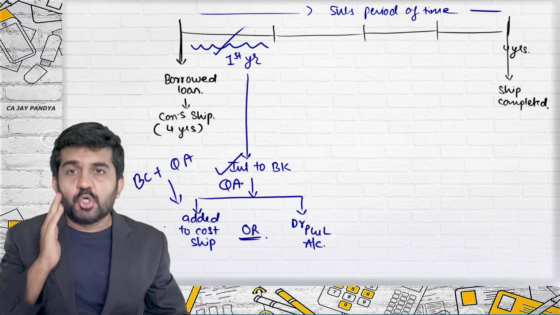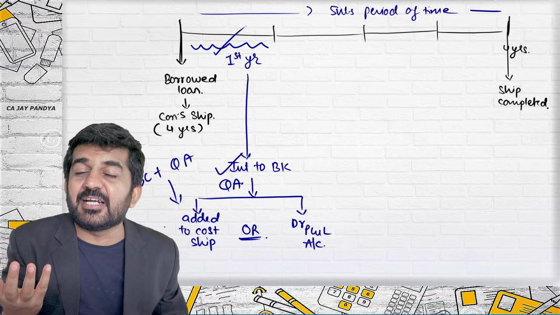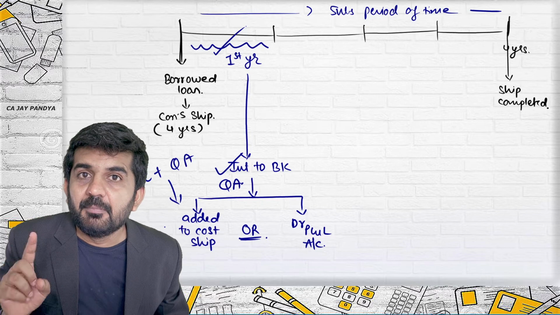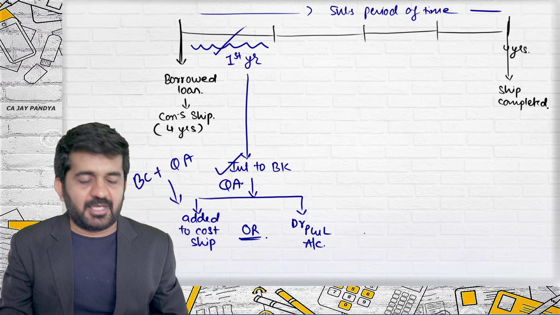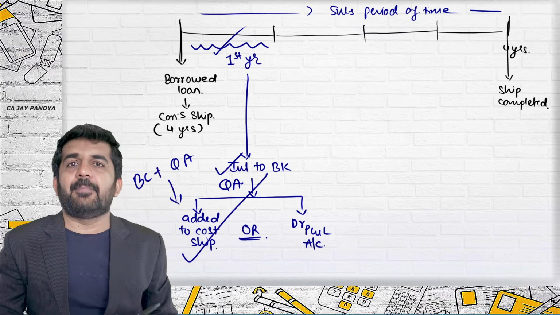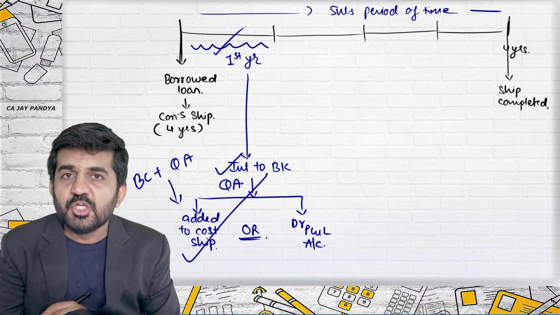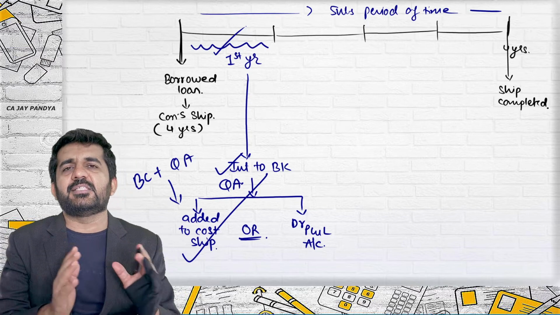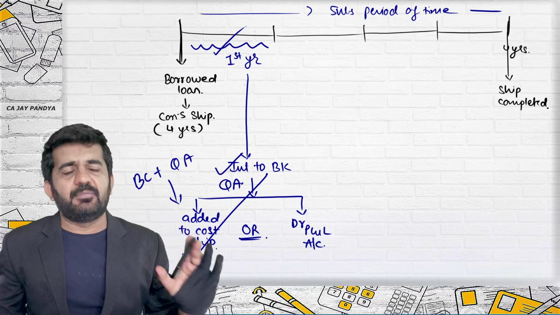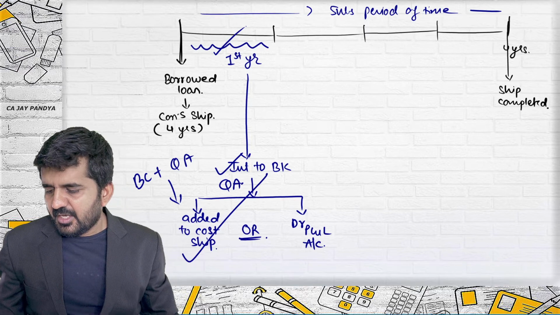Yes, good. So in the same manner, try to understand, the asset remains the same, the ship. But in one case it is not capitalized, it is debited to P&L account. In another case it is capitalized, added to the cost of the ship. What is the reason? The conditions inherent to AS 16 should be satisfied. Then it can be capitalized. Otherwise, it cannot be capitalized.